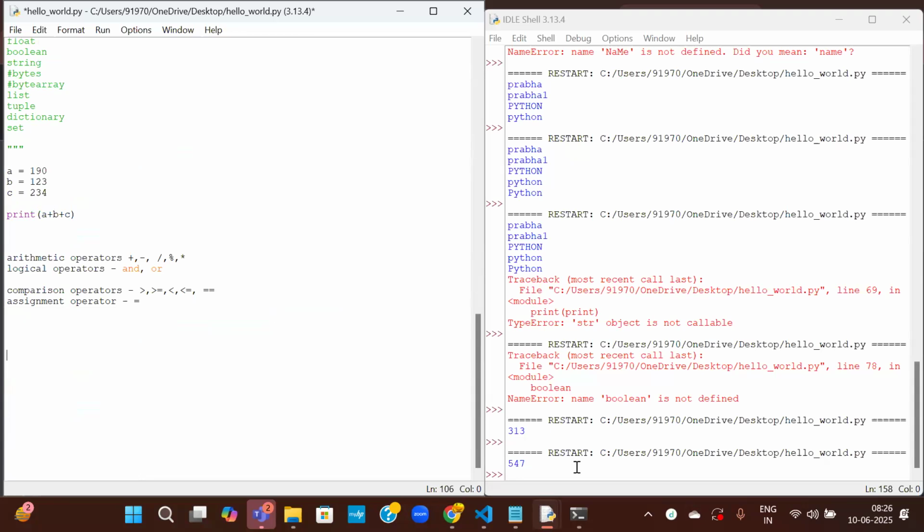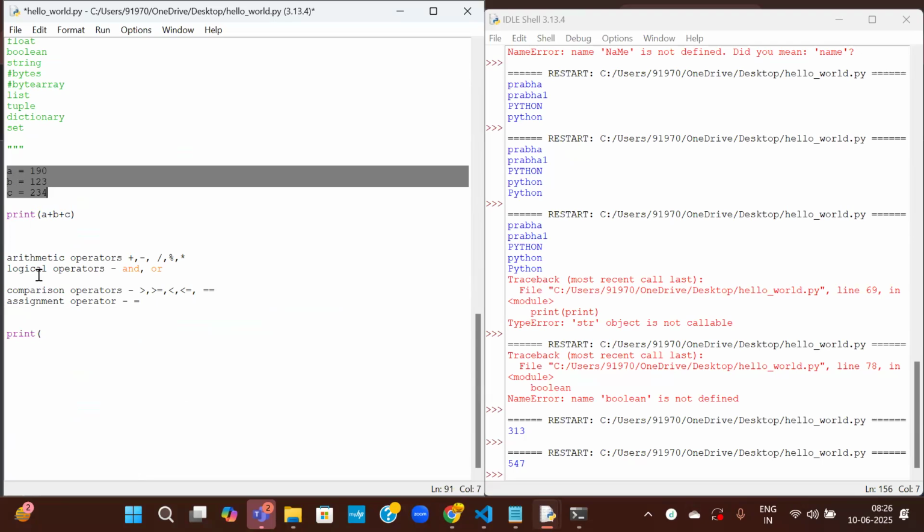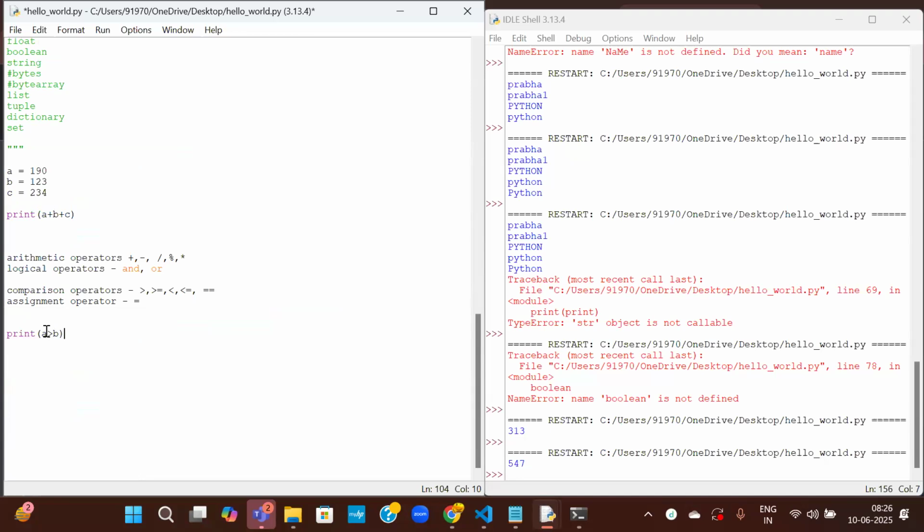Let us see the comparison operators. Print. Here we have the values a, b, c, and I want to compare these things. So a greater than b. It prints either true or false. Let us save this and run it.